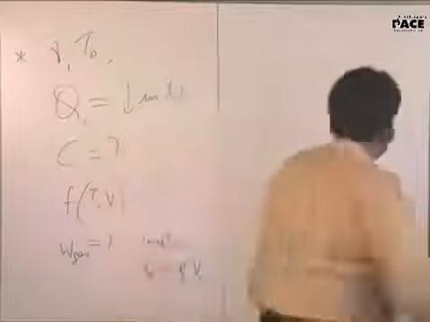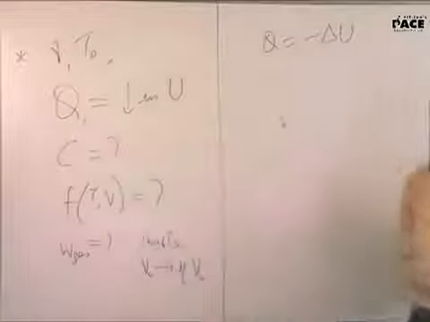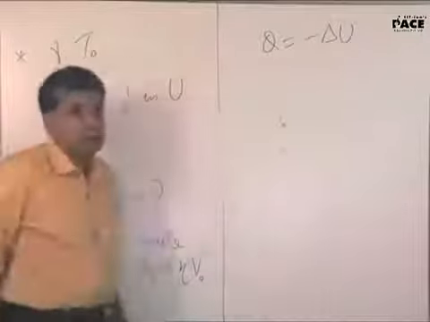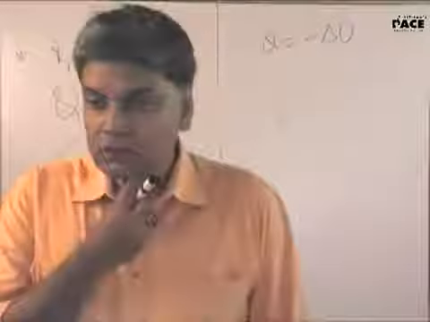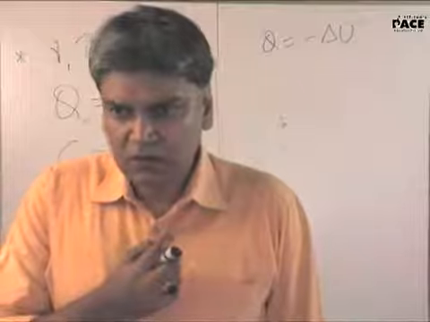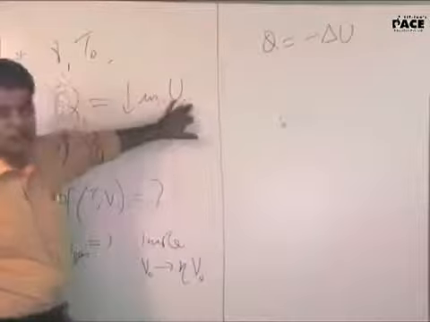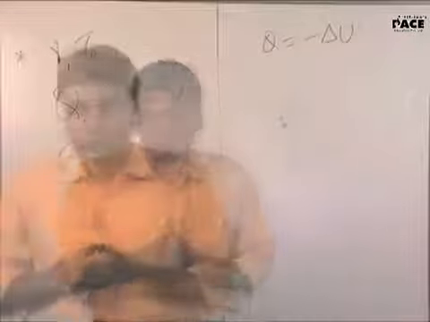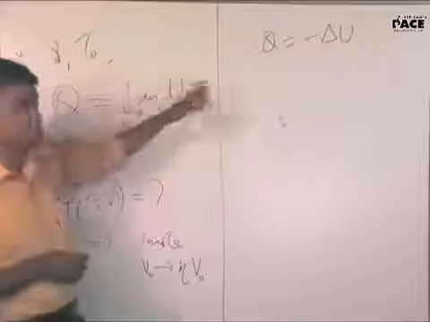Minus delta U. Yeah, Q equals minus delta U. So now use the definition of C and find out. Delta U has its own sign. Decrease in internal energy will be compensated in the sign of delta U. So how can we put negative in front of it? No. The heat transferred equals the decrease in internal energy. I'm saying this is what is happening. So Q will be equal to minus delta U. That's the interpretation of the statement.